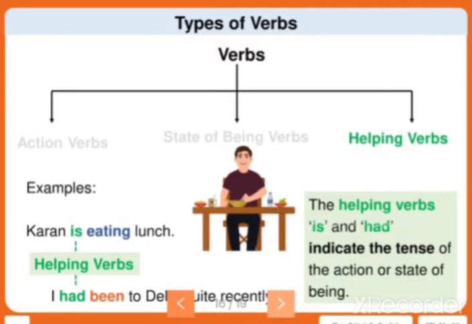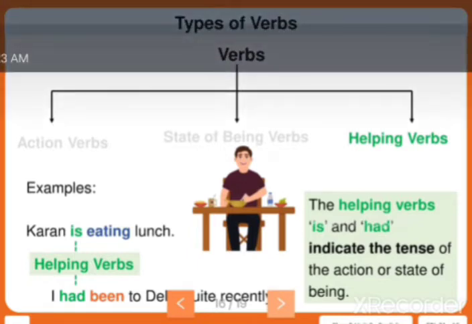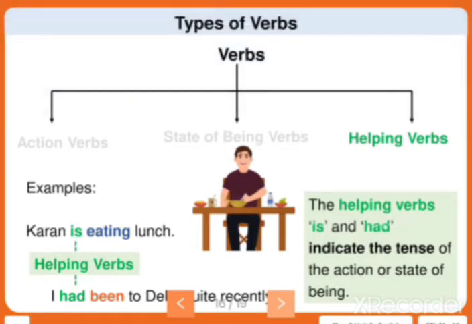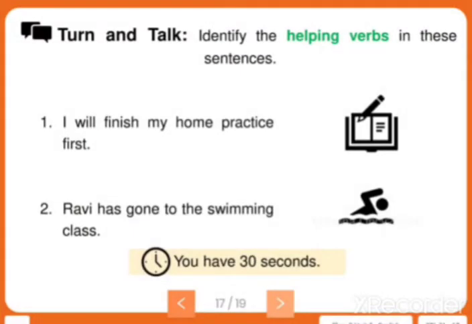Here you can see Karan is eating lunch and I had been to Delhi quite recently. In these 2 sentences they have added is and had. This indicates the tense of the action or the state of being. Now let us identify the helping verbs in these sentences.